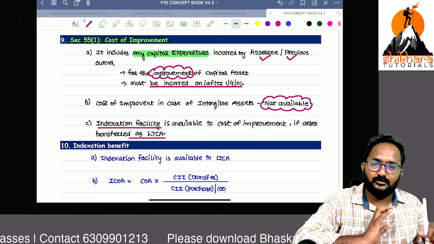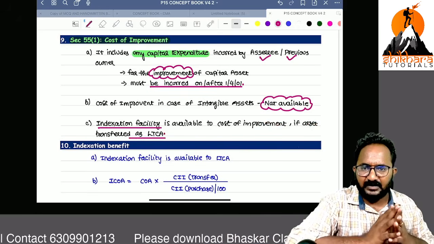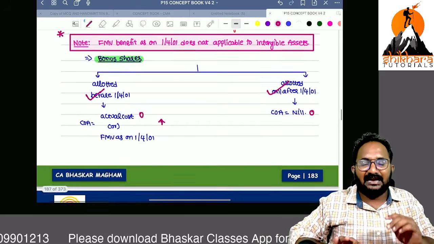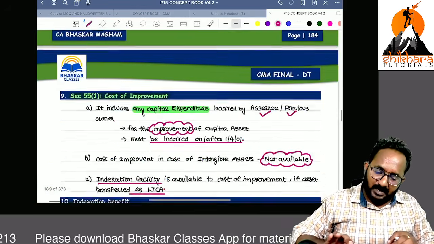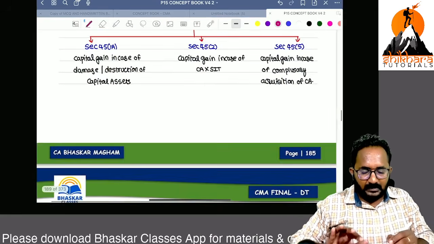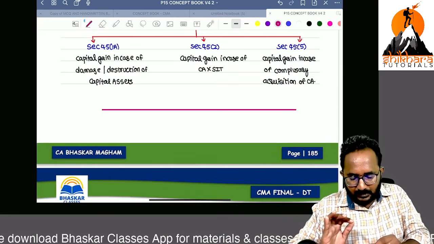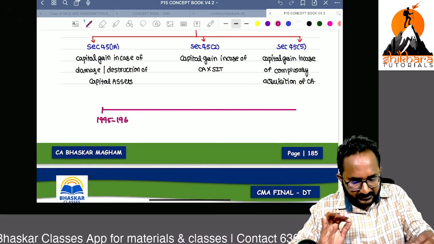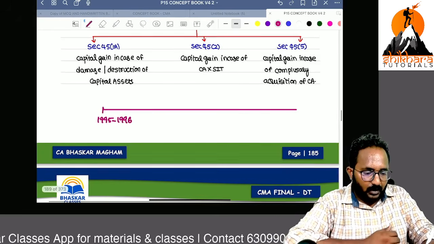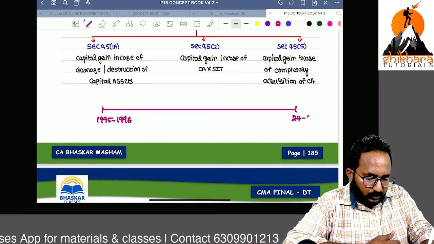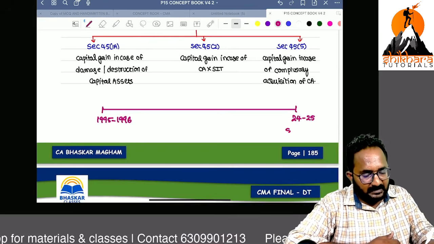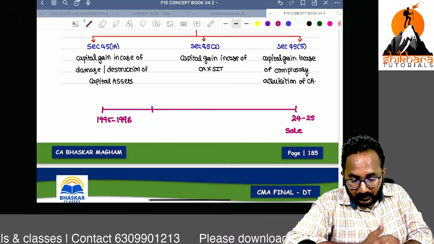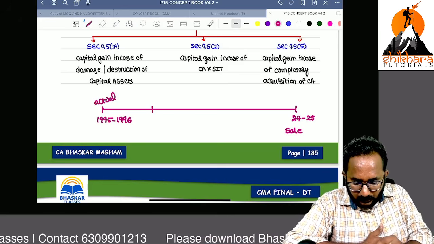Sir, the indexation facility is also available if that is a long-term capital asset. Forget about this point, I will give you the clarity related to indexation at the end of the session. Okay, now I want to talk about the indexation. Sir, why indexation benefit only? I will tell you. Sir, long ago you purchased one asset, in 1995-96. Now in 2024-25 you sold it. Sale consideration is taken at market value. But they are saying the actual cost, so that is very low.